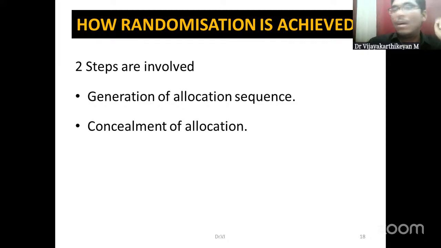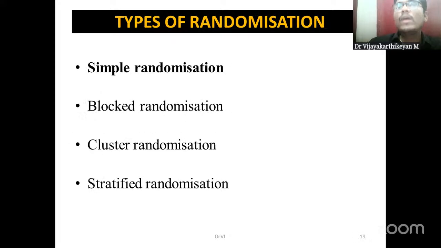Next question arises, how to randomize. How to go on with the randomization and how we are going to achieve the allocation sequence. That can be done in two steps. One is generation of the allocation sequence. Next one is concealment of allocation. How we are going to generate the sequence? This person will be going to the study group, this person will be going to the control group. That is the allocation sequence we have to generate.